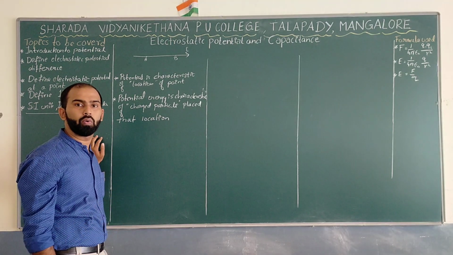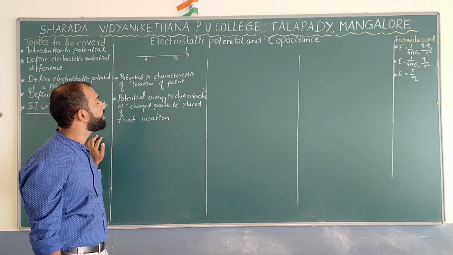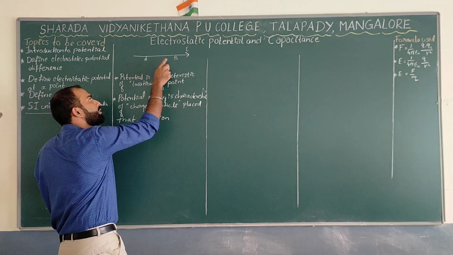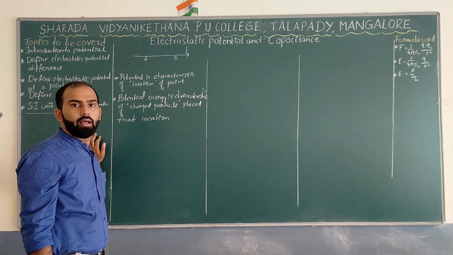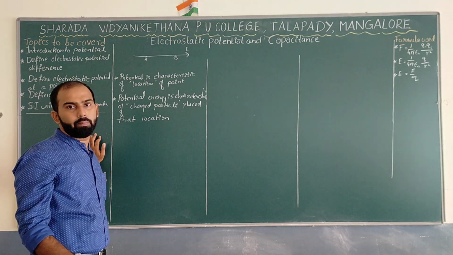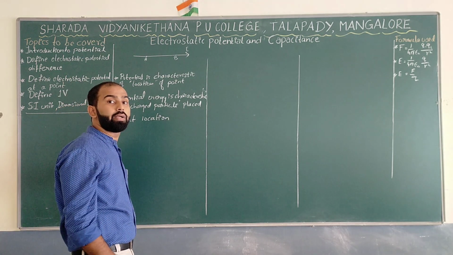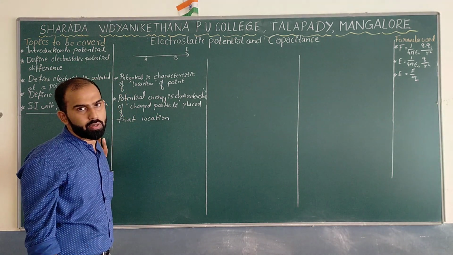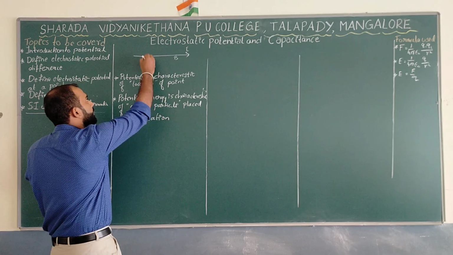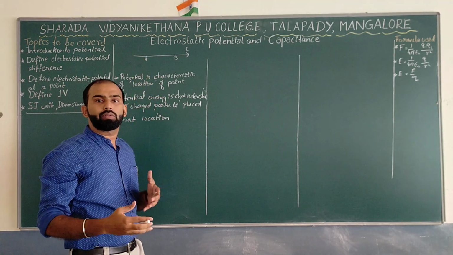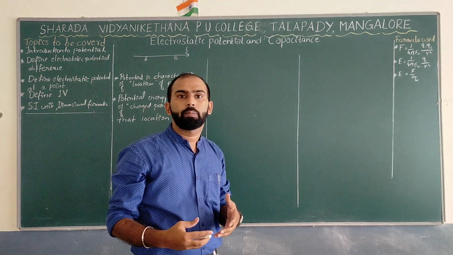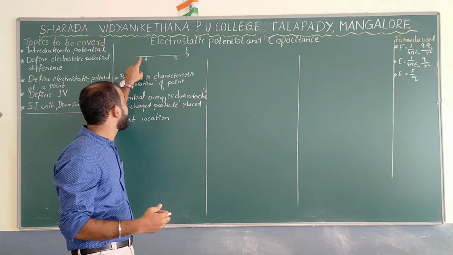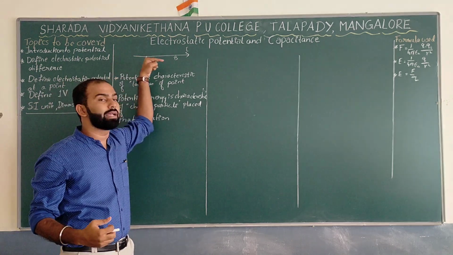Now what we don't know, what we are supposed to study, is electric potential at these 2 points over here. And you know electric field is a vector quantity which is related to the force experienced by a unit positive charge, correct? Now, electrostatic potential is basically related to the energy received by the charged particle which you have kept over here under the region of electric field.